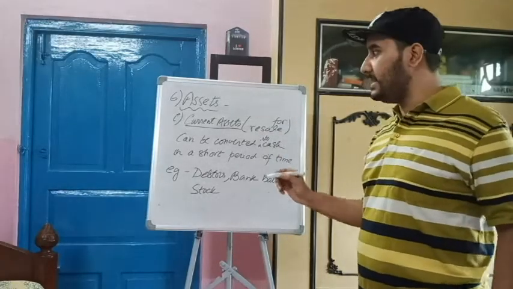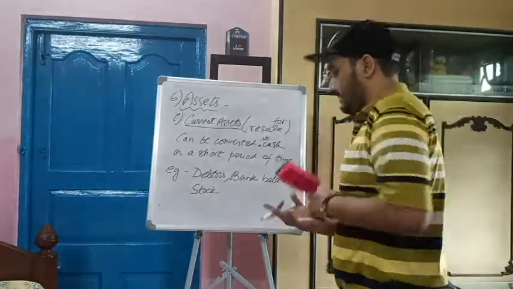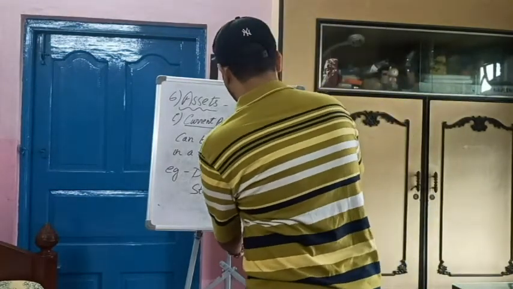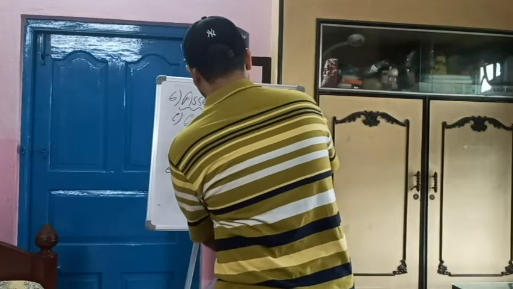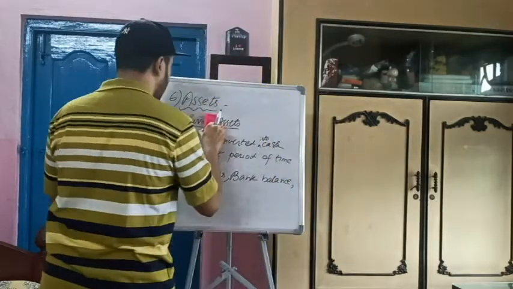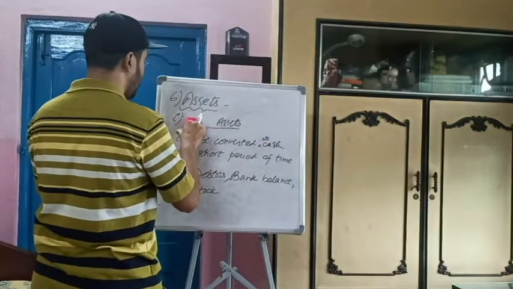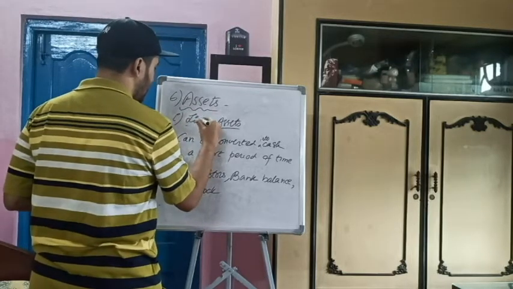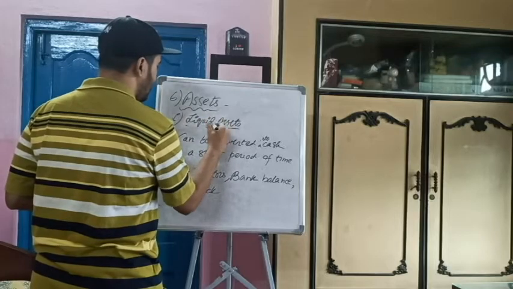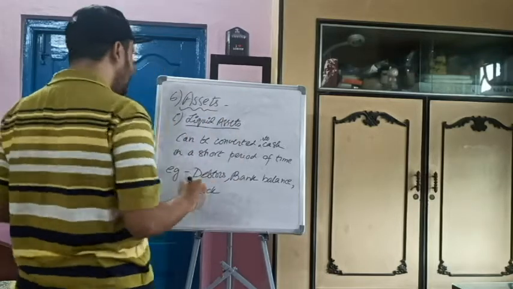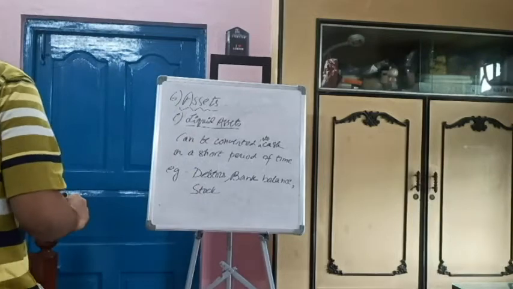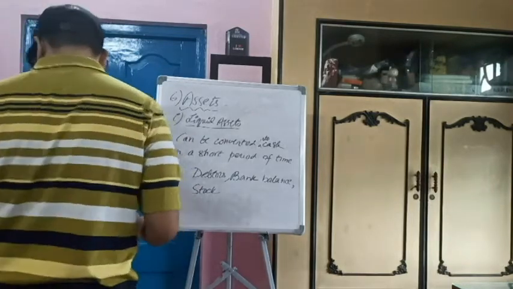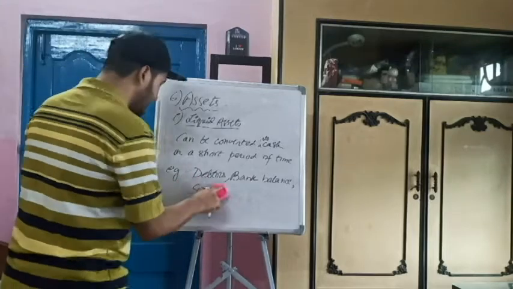Next, similar to this item, is liquid assets. Liquid assets are also quite similar. They can be converted into cash in a short period of time. Same almost. So what are the examples?